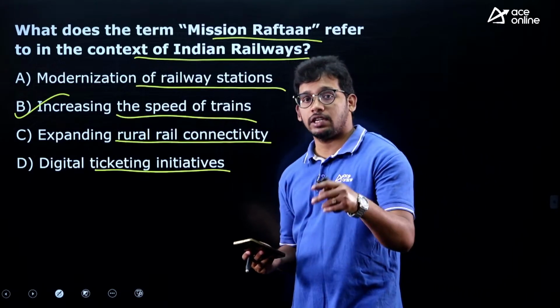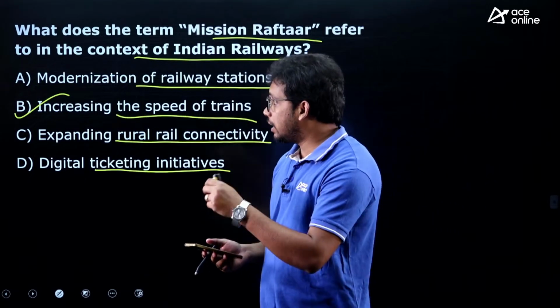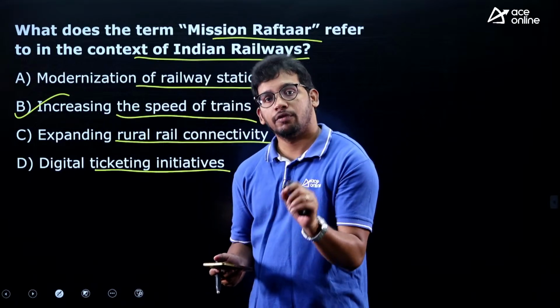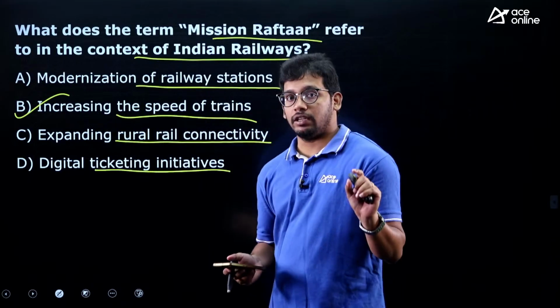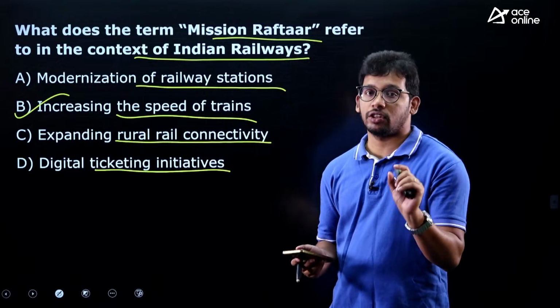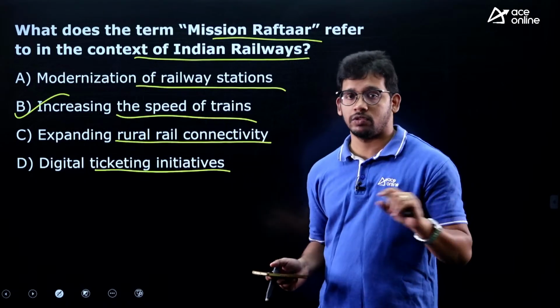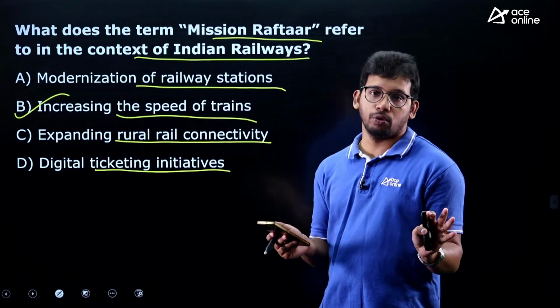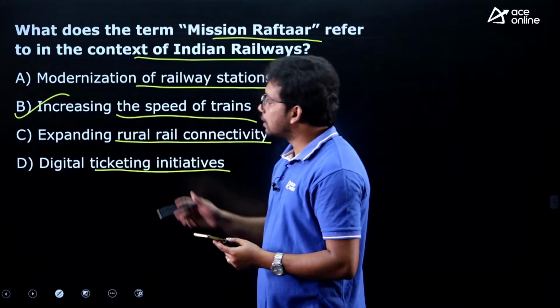See, all the railway related topics you have to go through. Whatever the general studies components, they will ask you at least 3-4 questions specifically from railways. So, you have to go through the current affairs related to railways and the static part, railway zones, headquarters, all the things you have to go through. So, answer is B.